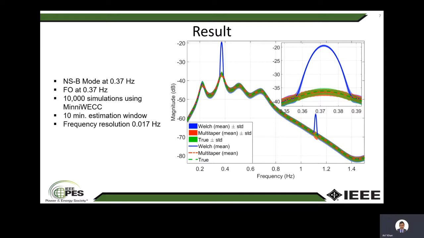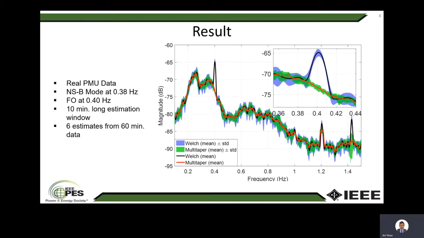This slide shows the estimator's performance, and it shows that its variance matches the theoretical result, and the variance is less than that of the Welch estimate. This result shows the ambient noise spectrum estimated from real-world data, and the bias due to the forced oscillation near 0.4 Hz, which is very close to the north-south mode B of the WECC system, was successfully reduced by the estimator. Once again, the estimator has lower variance than the Welch estimate.